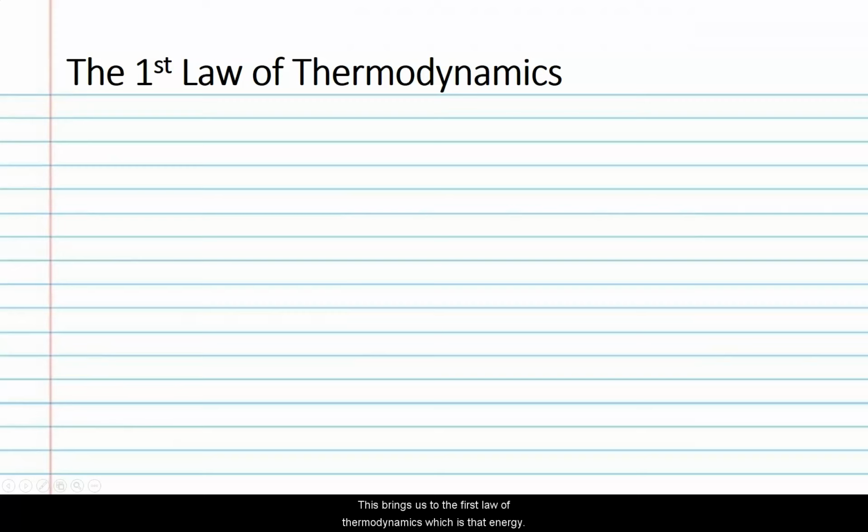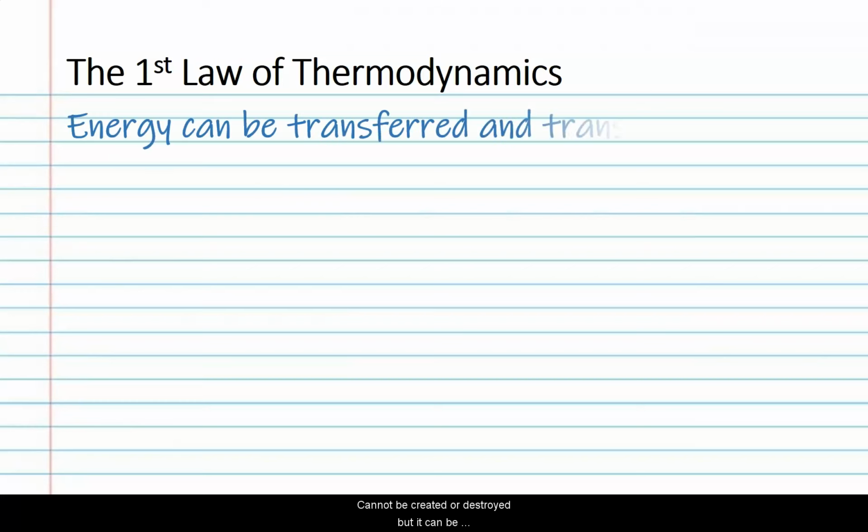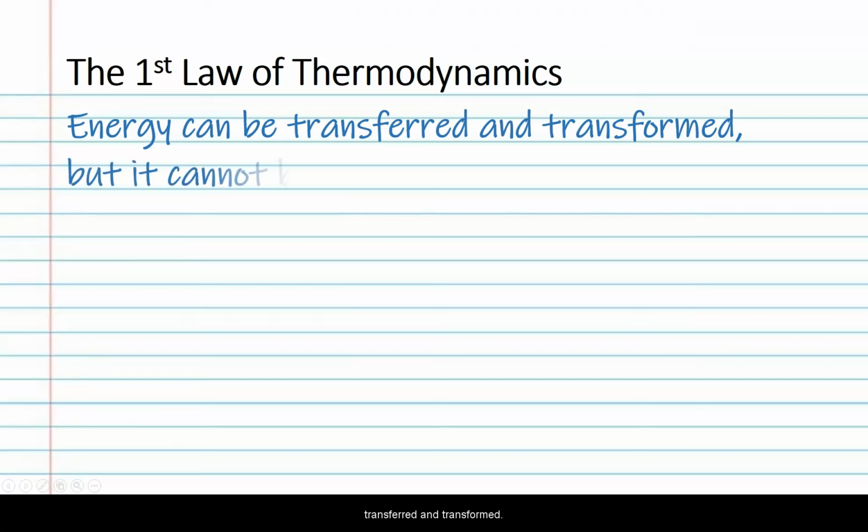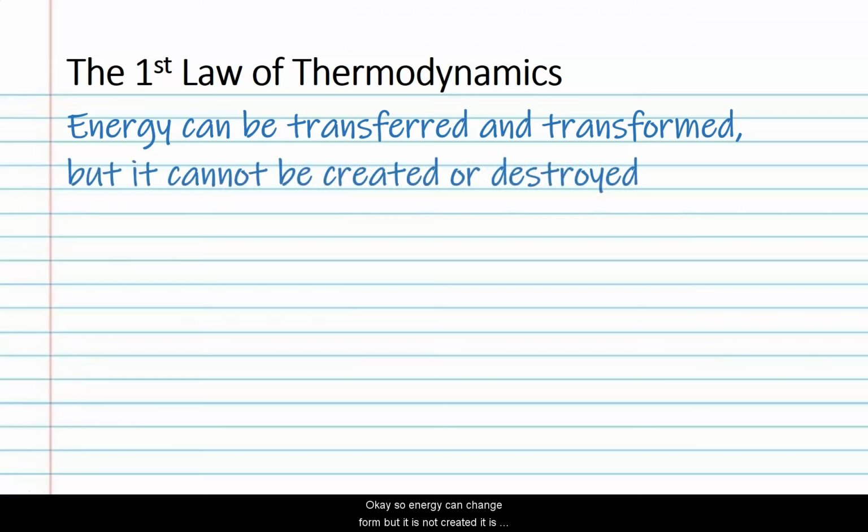So this brings us to the first law of thermodynamics, which is that energy cannot be created or destroyed, but it can be transferred and transformed. Okay, so energy can change form, but it is not created, it is not destroyed. All of the energy in the universe is constant. It is changing forms, but it is a constant amount of energy.